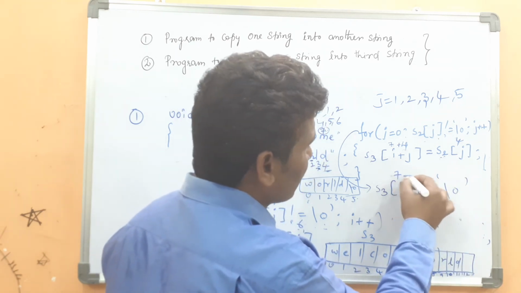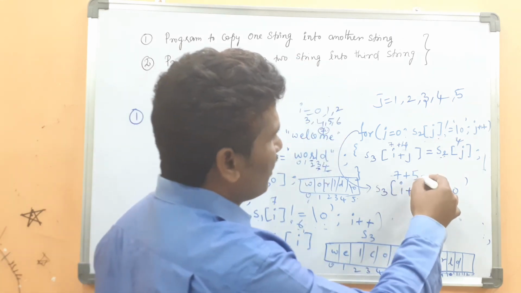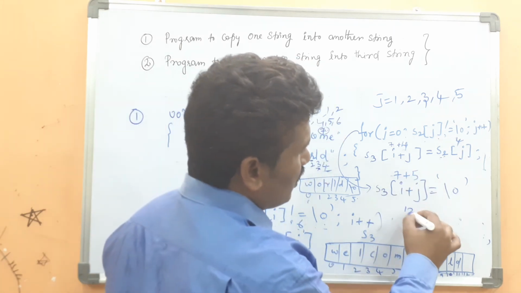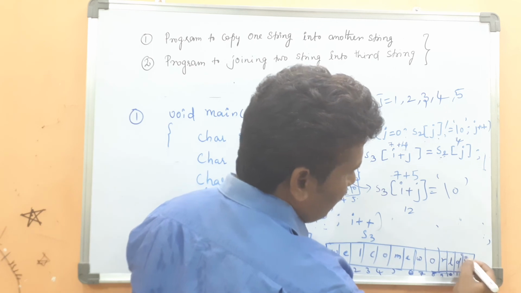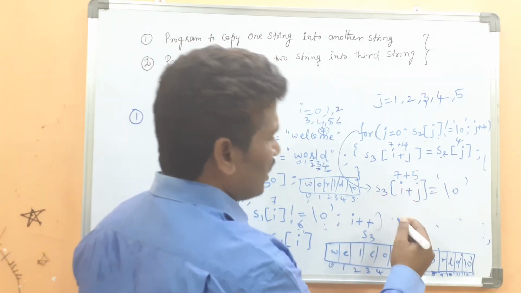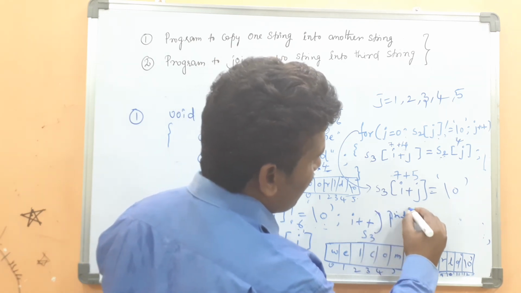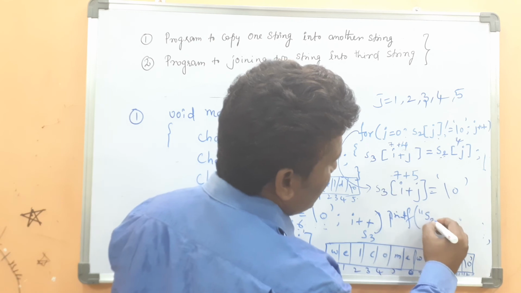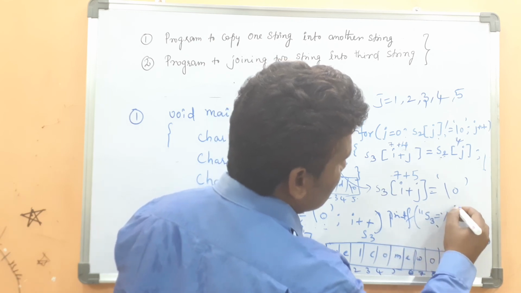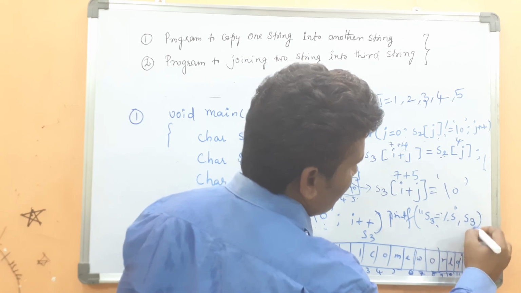What is the I value? 7. What is the j value? 5. 7 plus 5, what is the value? 12. At 12, the null character will be placed. Then after that, printf S3 equal percentage s, then S3.